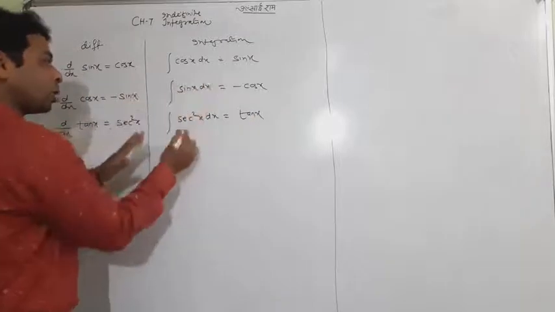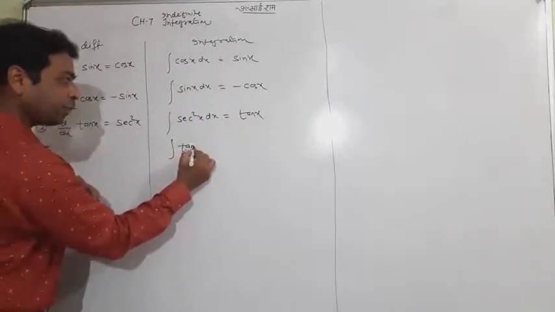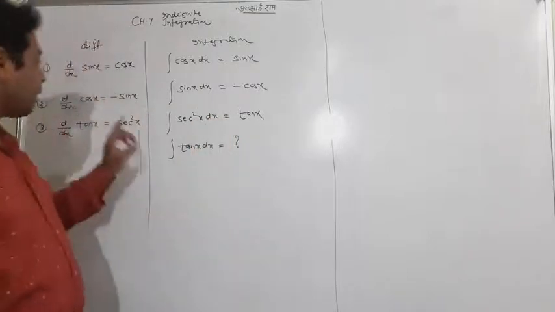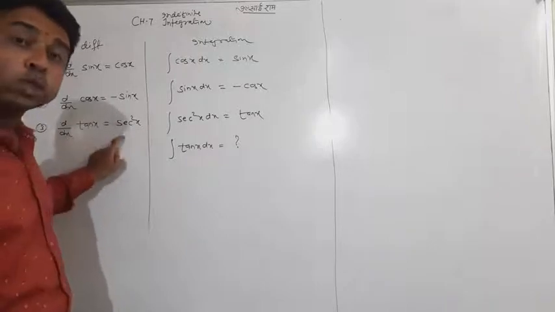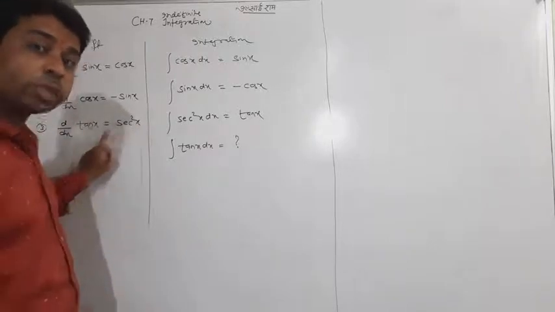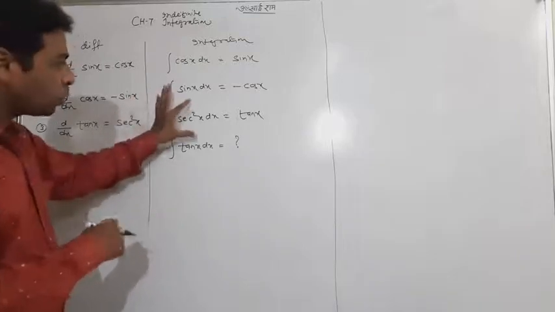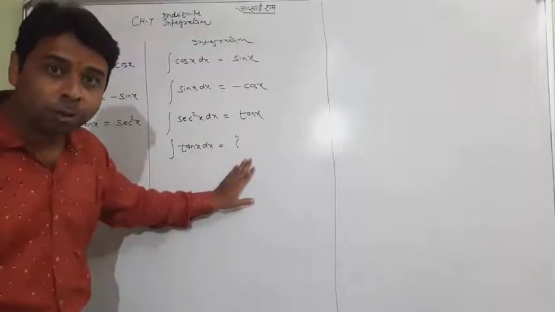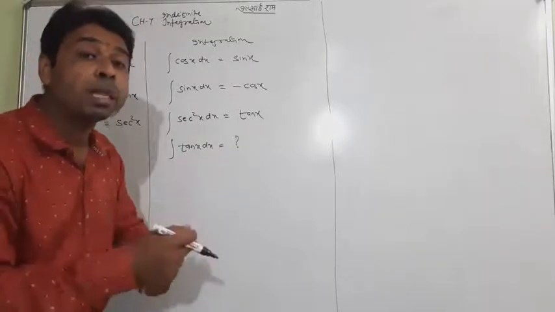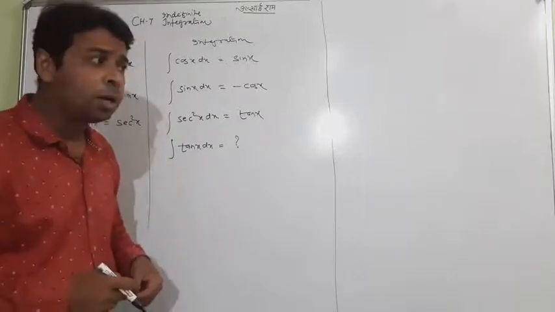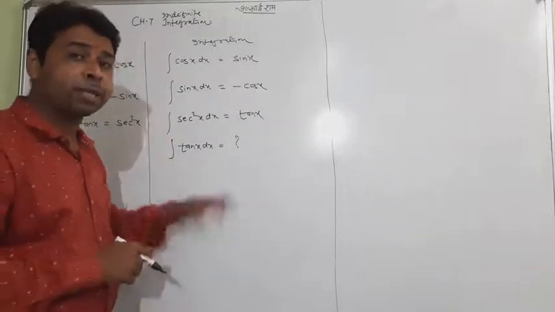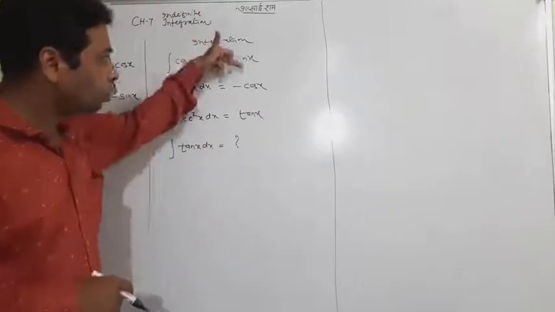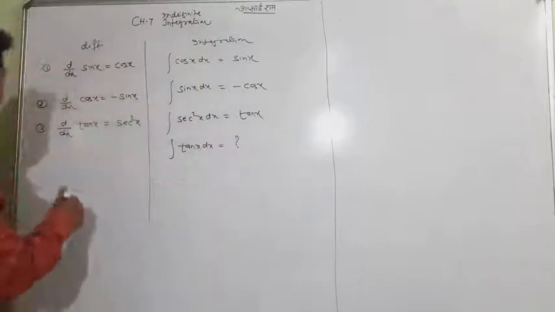But in the whole procedure, if you focus on the integration of tan x, it is still unknown. So don't worry: we found that the differentiation of tan x was sec square x, so the integration of sec square x is tan x. But the integration of tan x itself is still unknown. So don't bother about the integration of tan x; when the time comes in the next exercise, or in the second exercise, or in the third exercise, I will explain that afterward, but right now not. You only remember those I have written here. Okay, let me do the next.